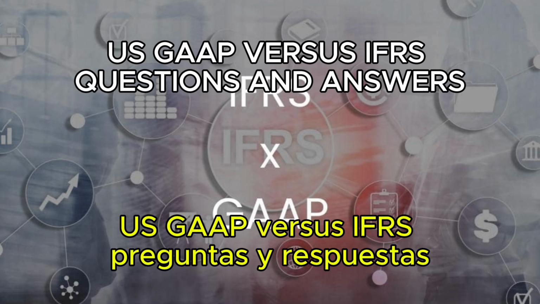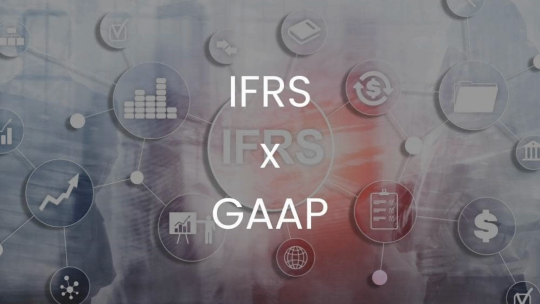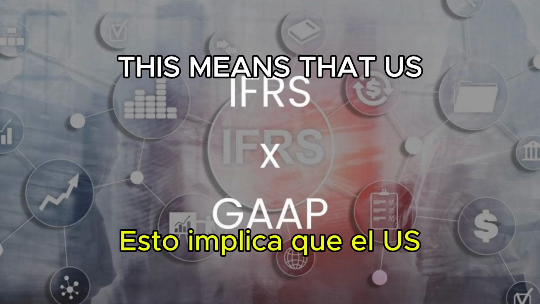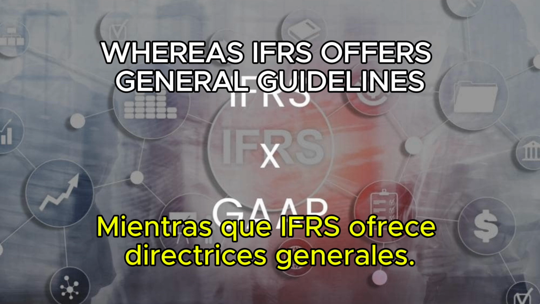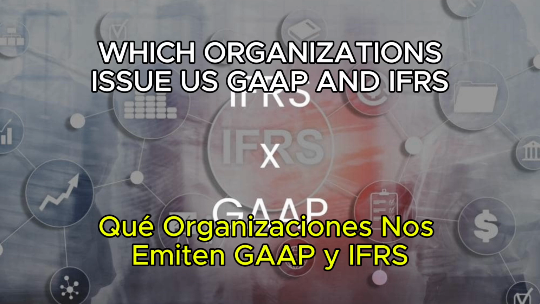US GAAP versus IFRS. Questions and answers. 1. What is the main difference between US GAAP and IFRS? US GAAP is rules-based, while IFRS is principles-based. This means that US GAAP provides detailed rules for accounting, whereas IFRS offers general guidelines and relies more on professional judgment.